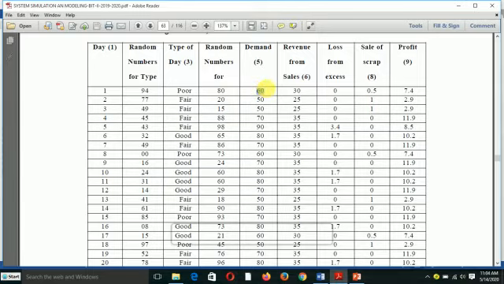So 60 multiplied by 0.5 will be 30. This also is less than 70, so the revenue will be 50 multiplied by 0.5, which is 25, like that. This is the revenue. Now we are going to see column 7, the loss from excess.